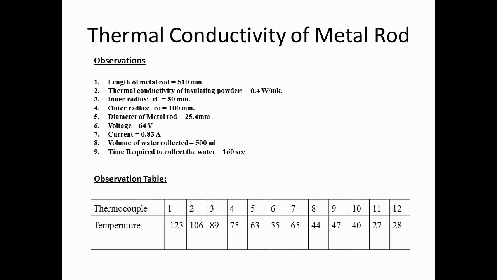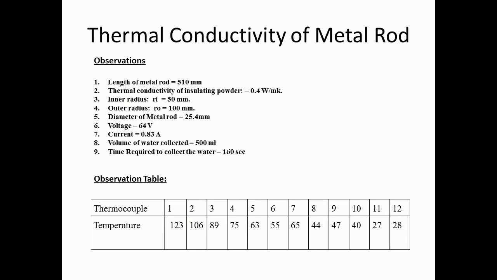Observation table. First temperature is 123 degrees Celsius. Second thermocouple temperature is 106 degrees Celsius. Third temperature is 89 degrees Celsius. Fourth temperature is 75 degrees Celsius. Fifth position temperature is 63 degrees Celsius. Sixth position temperature is 55 degrees Celsius.